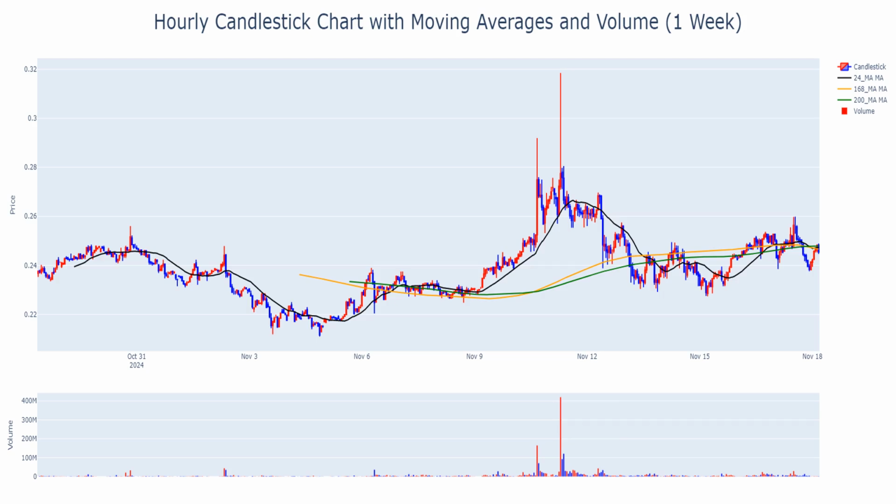Costry's price struggles near key moving averages. Will it rebound or fall further? 60-minute candlestick chart, moving averages, volume analysis.